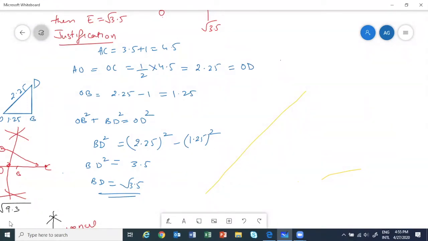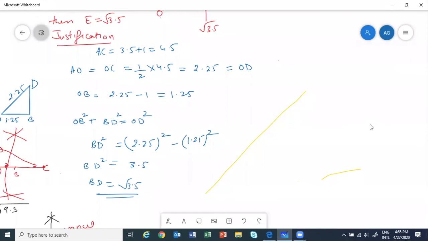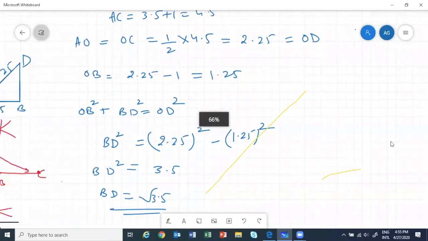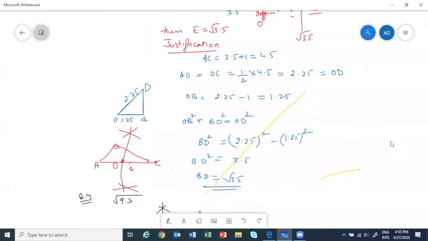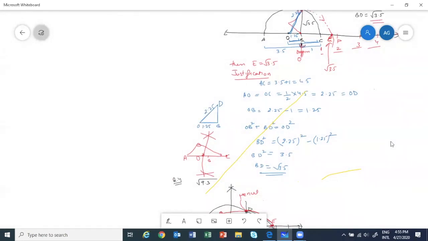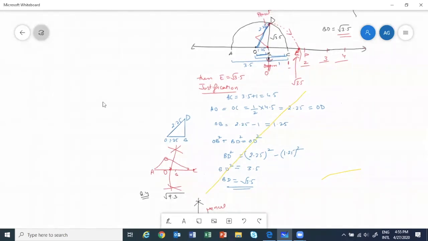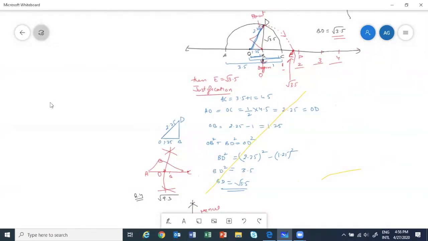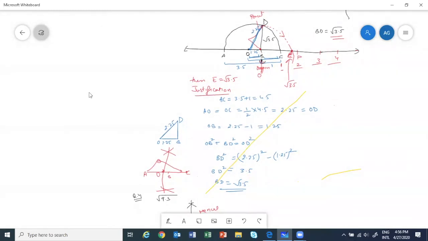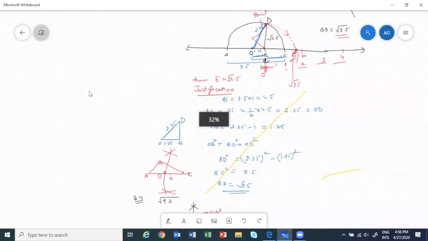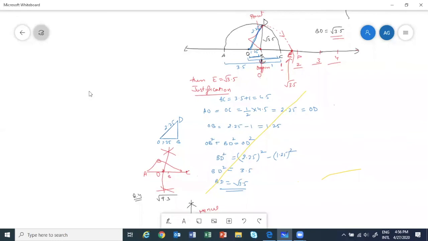Just give me a minute. I'll adjust my screen. All those who want to see the justification, you can write this. Wait. Let me further see. This will give you, can you see? Now the whole justification is coming, right? See the justification.